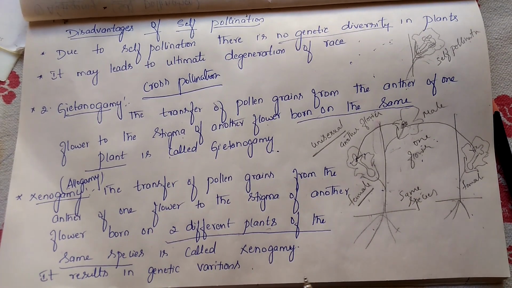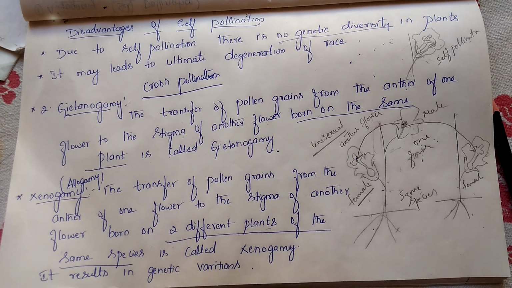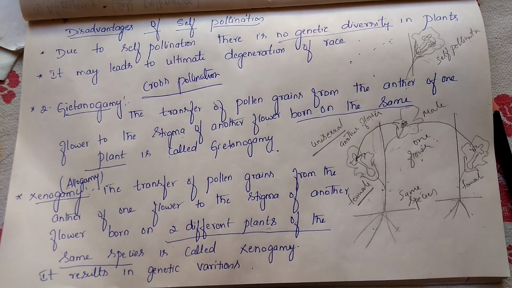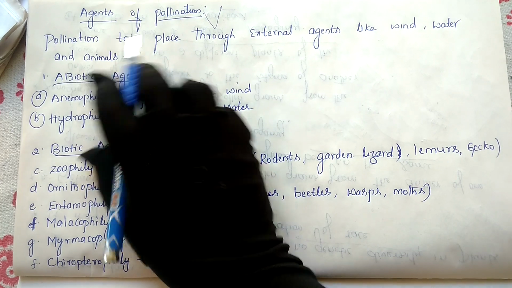Next let us discuss the agents of pollination. Who are the agents for pollination? As I said, pollination is needed, but pollinators are not needed for cleistogamous flowers. Now let us see who are the agents of pollination.